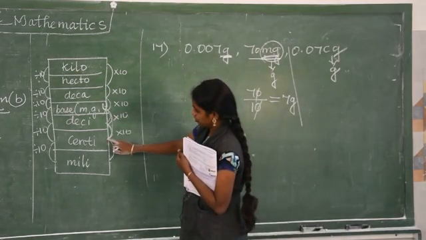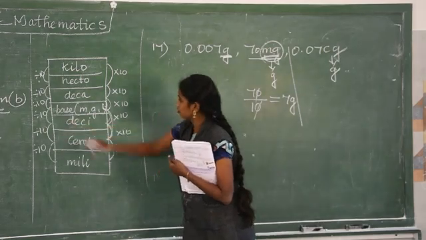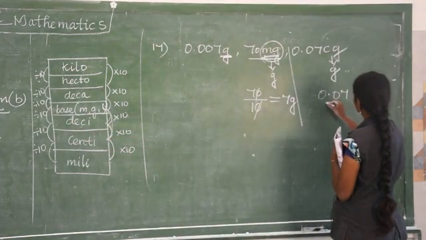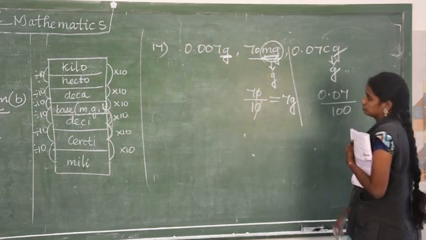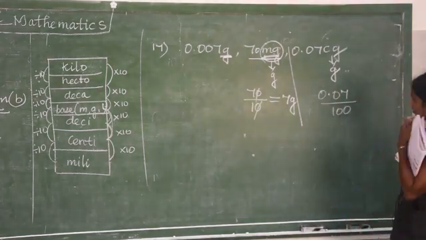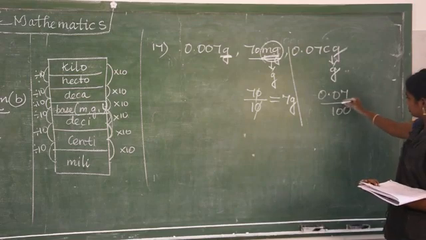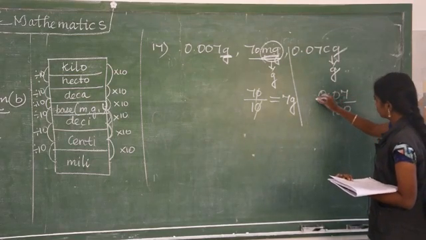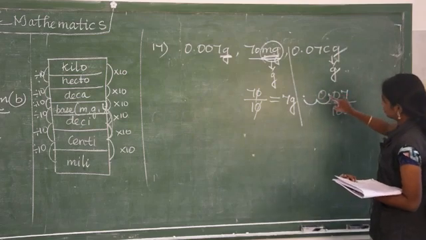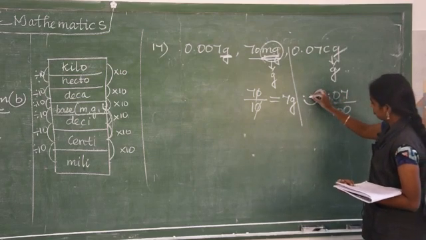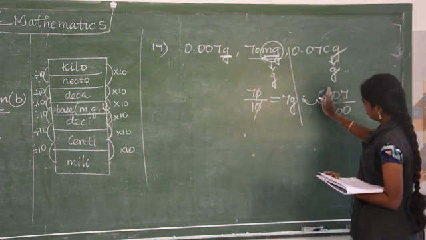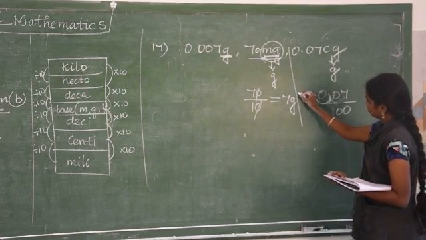Centi to gram, 1 and 2 zeros, divided by 100. Divided by 100 means how will it go? The decimal point will move 2 places to the left side.